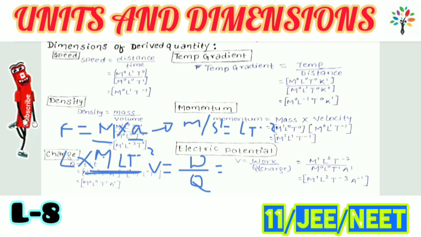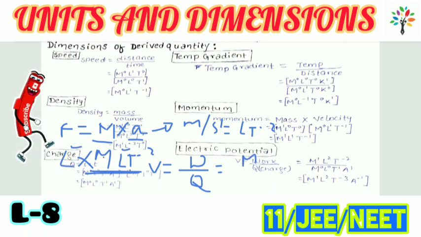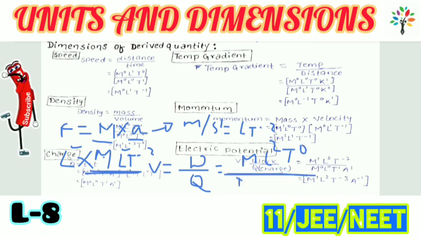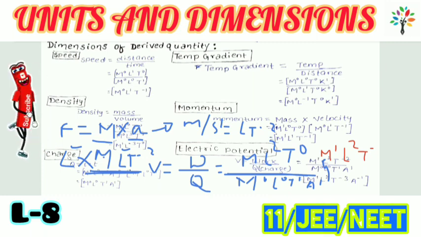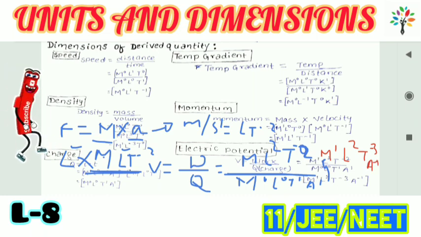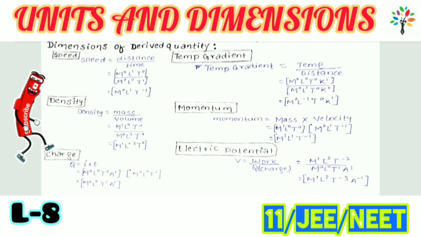So M L square T square, and the dimension of charge we have calculated is M0 L0 T1 A1. So this will move upward and the dimension will be M1 T minus 1. Sorry, in work there will be T minus 2. There was T minus 2. So here we have T minus 3, A minus 1. In this way we may write the dimension of electric potential. So that's all for the day.